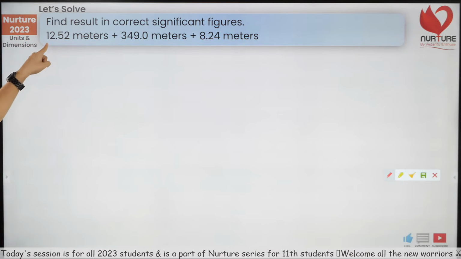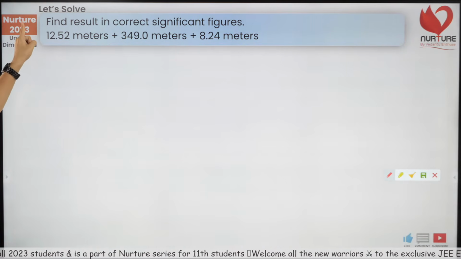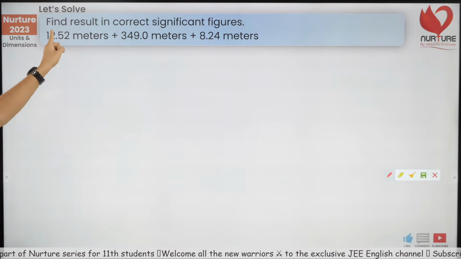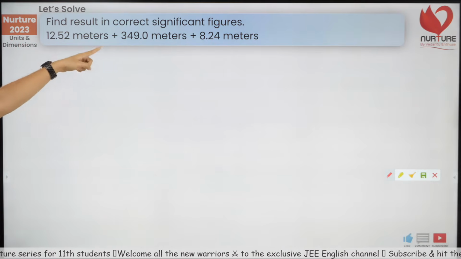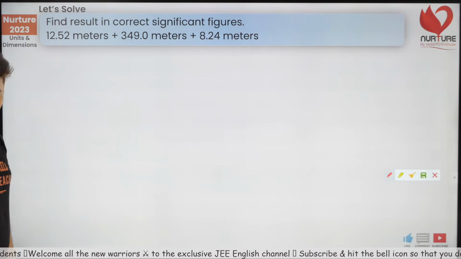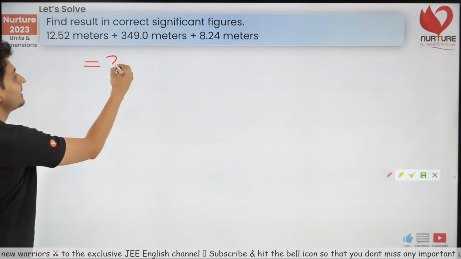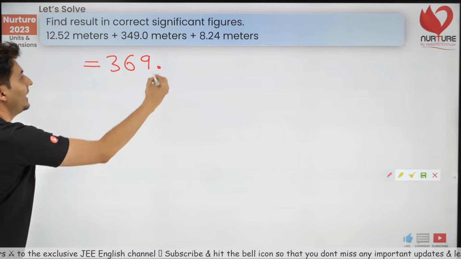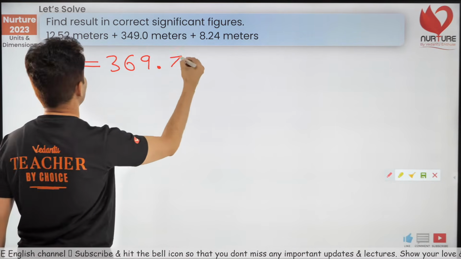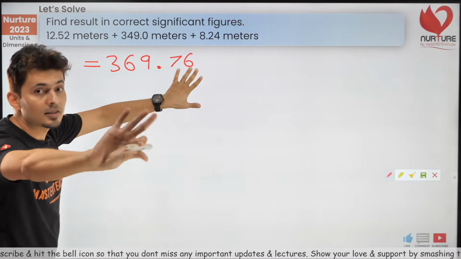What are you going to get? 12.52 plus 349 plus 8.24. What are you going to get? You are going to get 369 point, how much? 52 plus 24, come on, 76, right? Yes, you are going to get 76, but this is not the final answer.